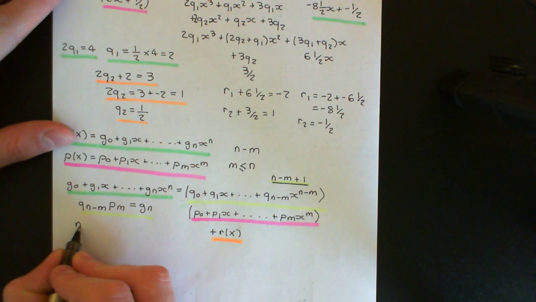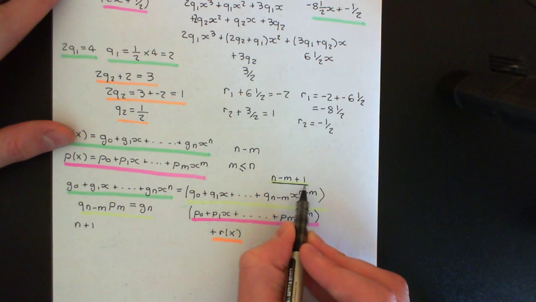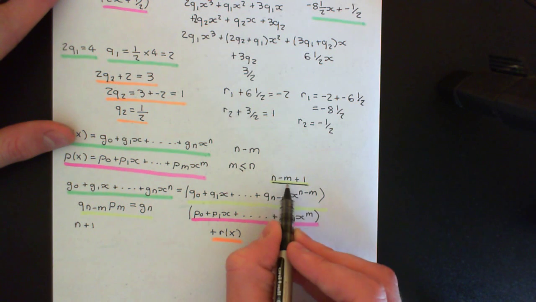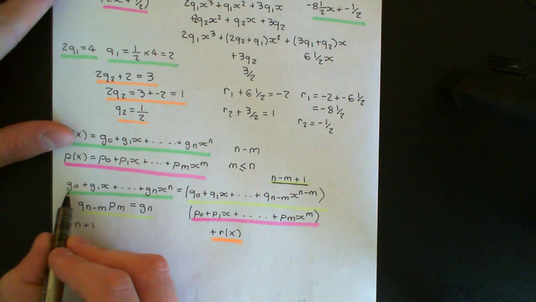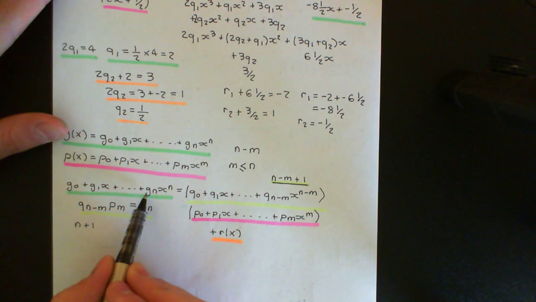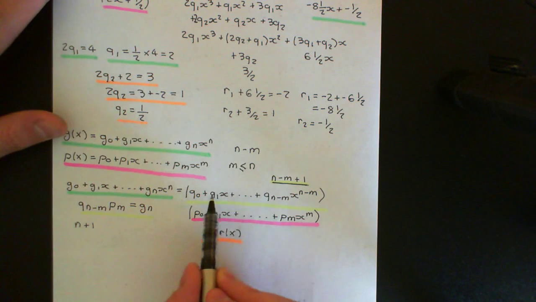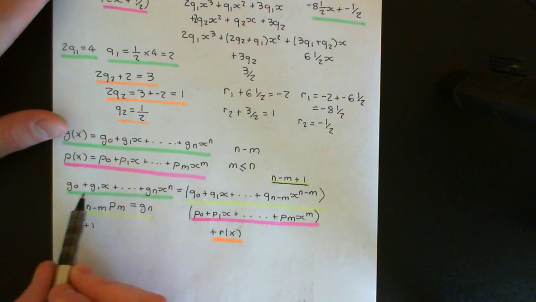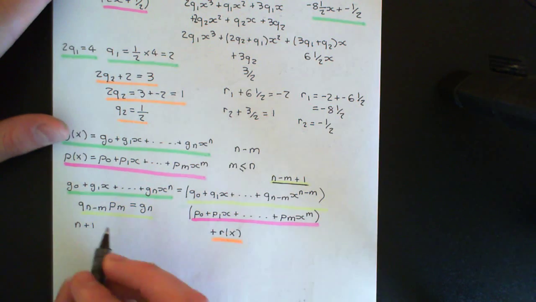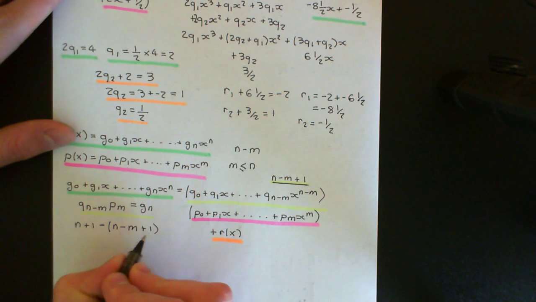Well, you've got n plus 1 of them. Okay, so then what you're going to have to do is take away n minus m plus 1, and I didn't explain fully why there's n plus 1 coefficients here. Well, of course, there's n from g1 to gn, and there's another one here. Okay, so now, how many of these have we set? We've managed to set n minus m plus 1 of them, so we'll subtract off n minus m plus 1 here.